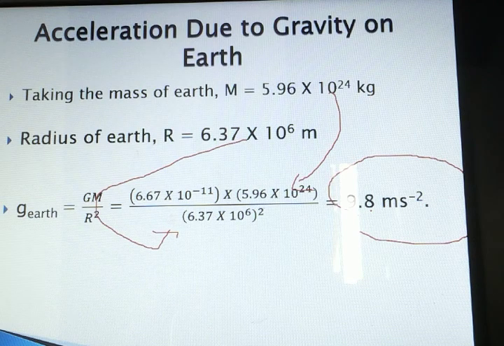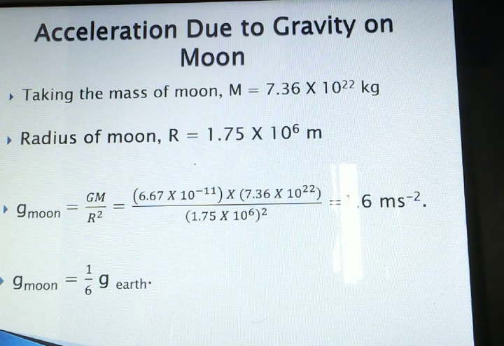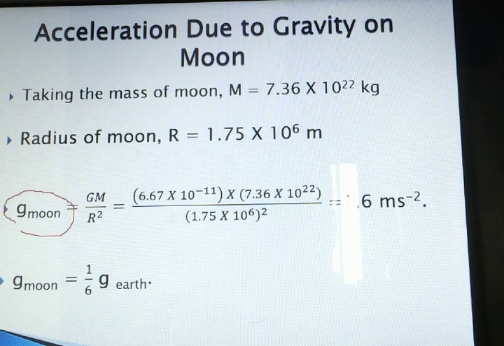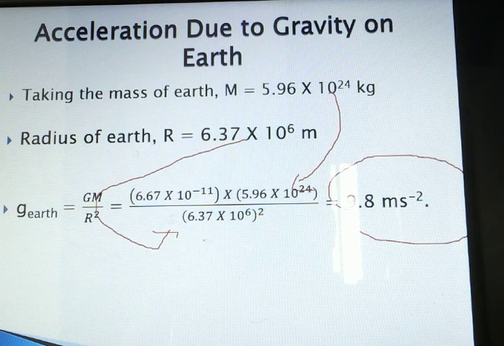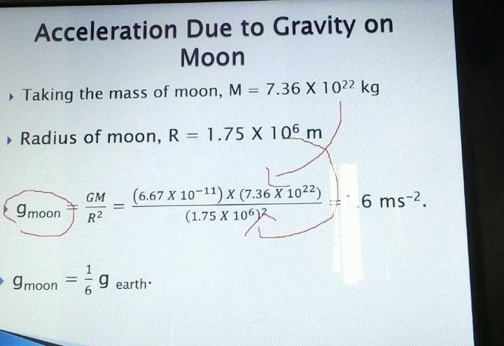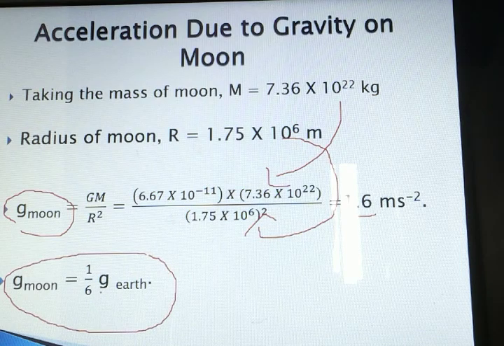If we want to find out the acceleration due to gravity on the moon, then G's value will be the same, M will be the mass of the moon, and r is the radius of the moon, which we also substitute. After substituting, we get the acceleration due to gravity on the moon as 1.6 meter per second square. By comparing the two, you will find that the acceleration due to gravity on the moon is 1/6 of that on the earth.